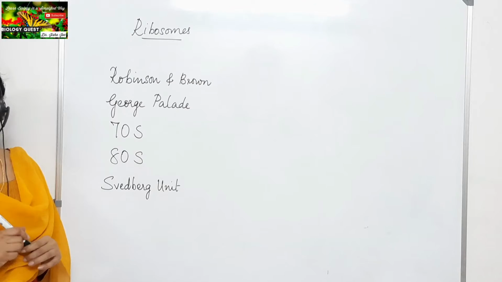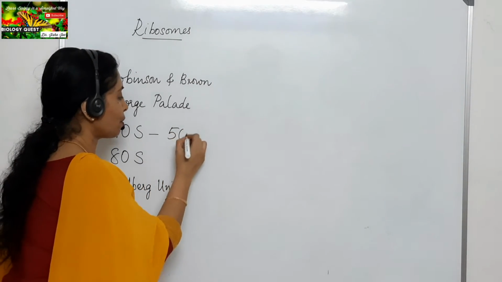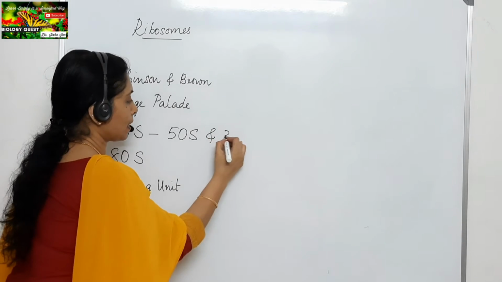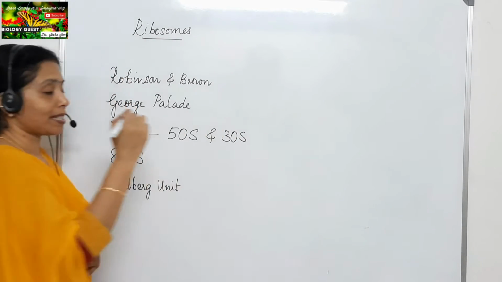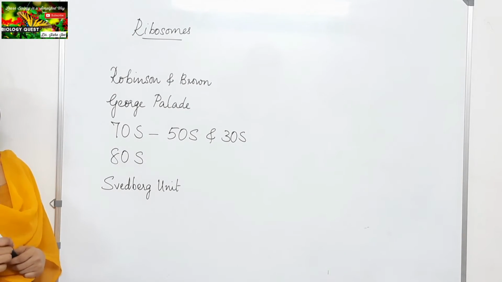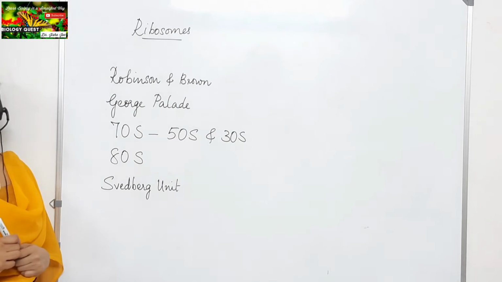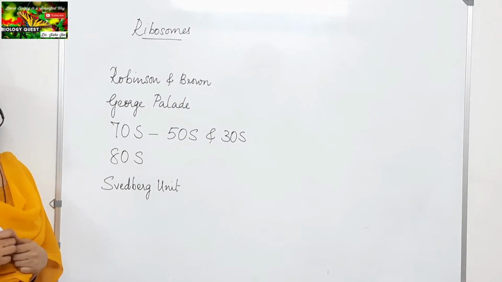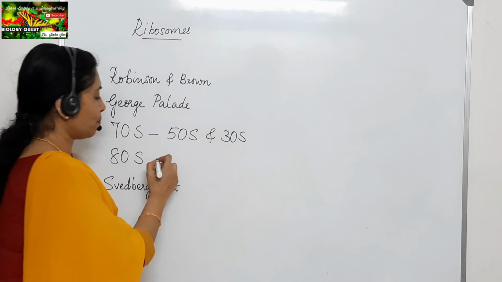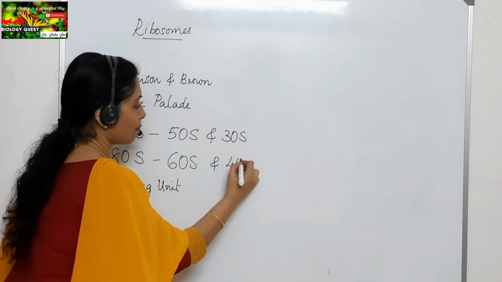The 70S ribosomes will have the two subunits 50S and 30S. The 50S subunit is the larger subunit and 30S is the smaller subunit, and the 80S ribosomes which are seen in eukaryotic cells also have two subunits. They are the 60S and 40S subunits.